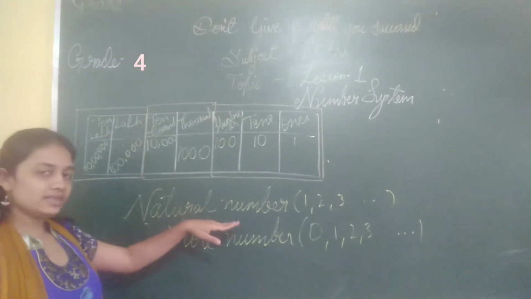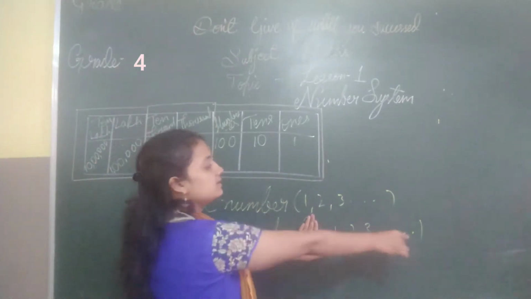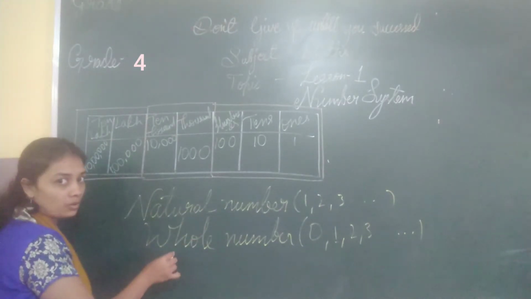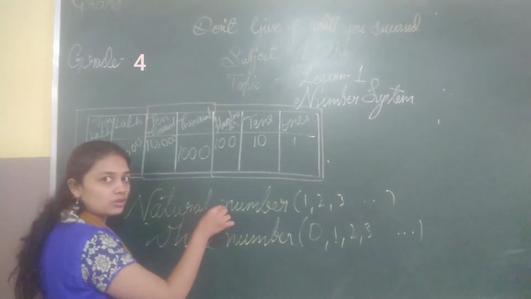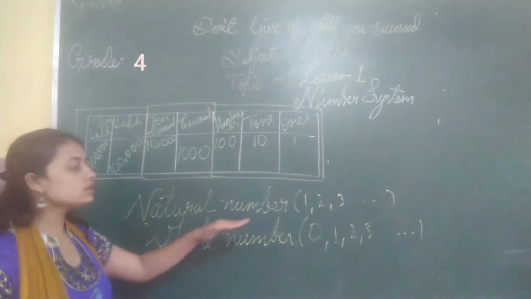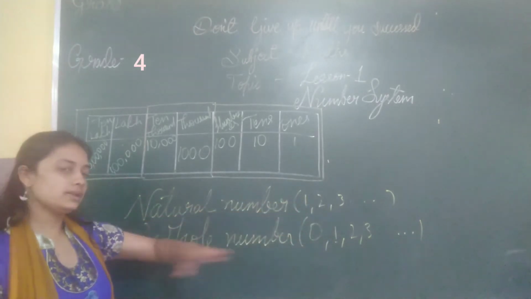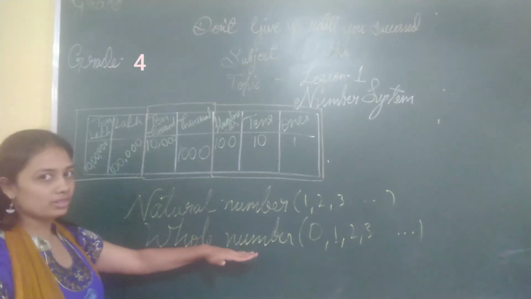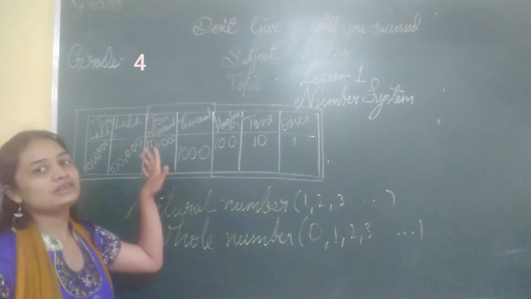See this level. If I take away this 0, from here it is natural numbers, right? So a natural number is also a whole number, because all the numbers are in whole numbers also. But a whole number is not a natural number, because a whole number should have 0 and a natural number doesn't have 0 in it. So a whole number is not a natural number, but a natural number is also called a whole number. Is this clear?